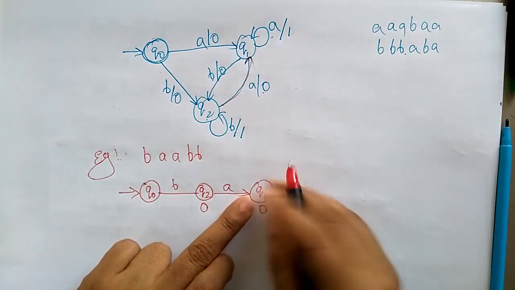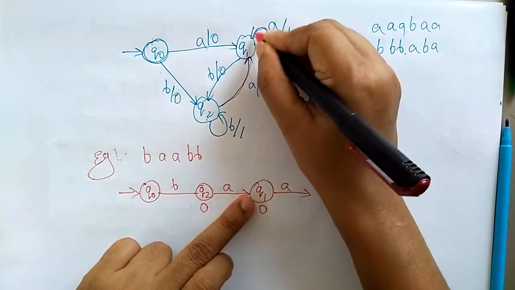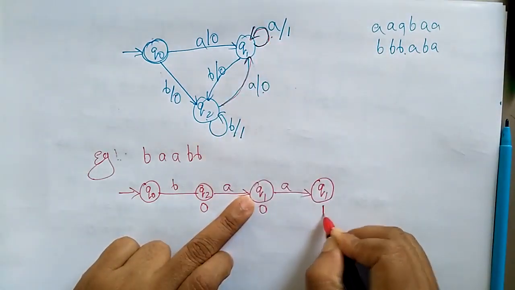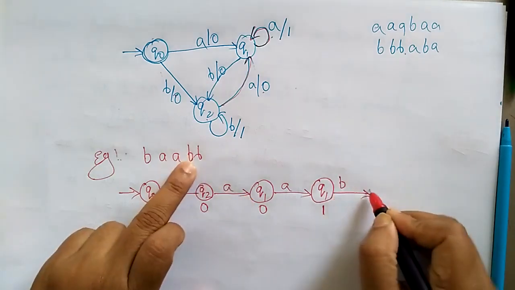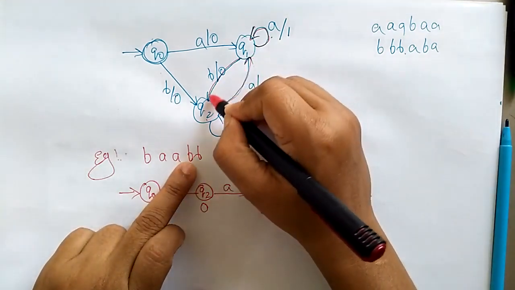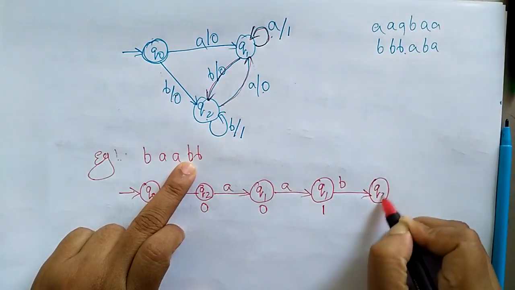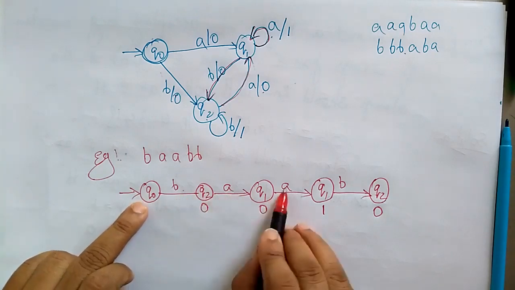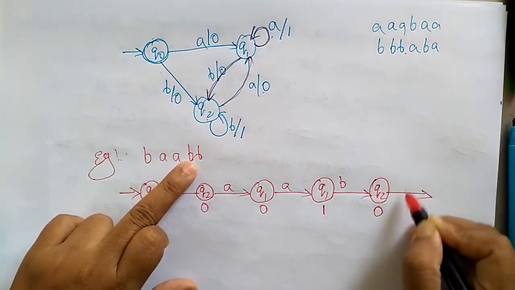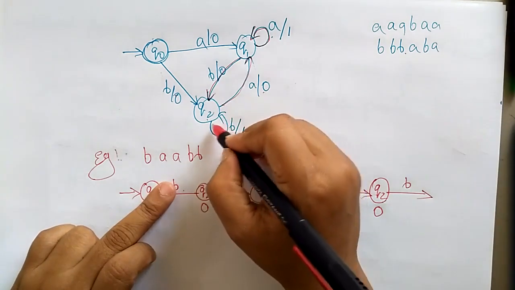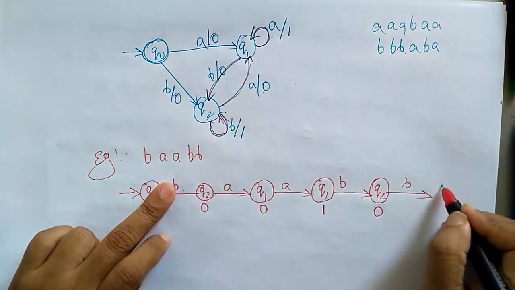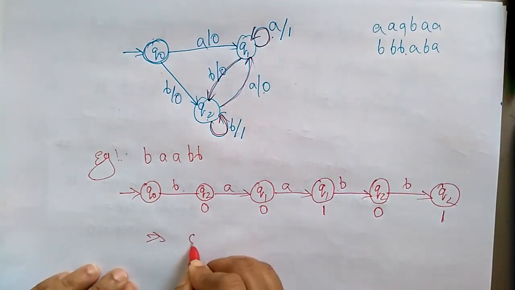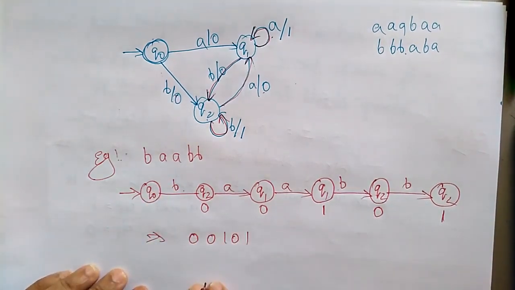Q1 on A again goes to Q1 itself, generating output 1. Next Q1 on B goes to Q2, generating output 0. Again B is there, so Q2 on B goes to Q2 itself, generating 1. The output generated is 0, 0, 1, 0, 1.